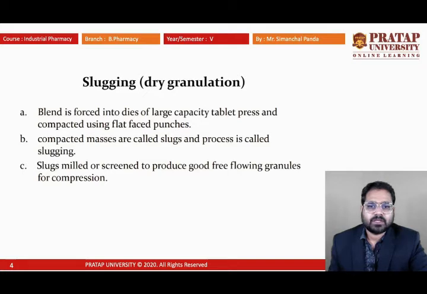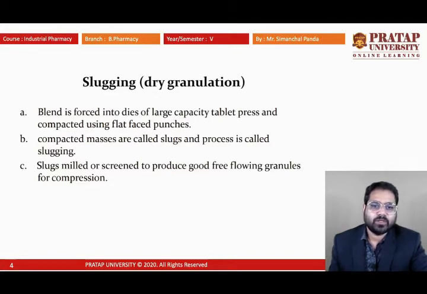The lower punches have claws. Generally this is made to produce convex tablets, but sometimes it has to make a flat surface, so that the formulation is subjected to uniform pressure from both sides. Here in the dry granulation method, we generally use flat-faced punches so that the tablet attains a uniform shape, the force applied is uniform, and there is no chance of cracking of the powders.